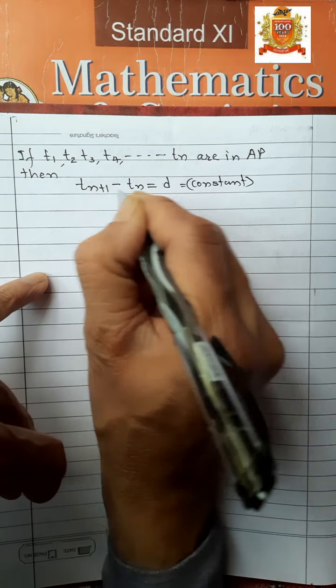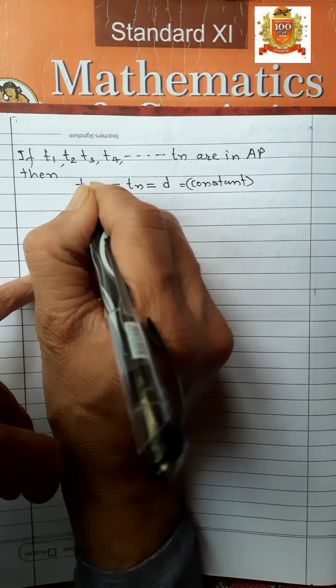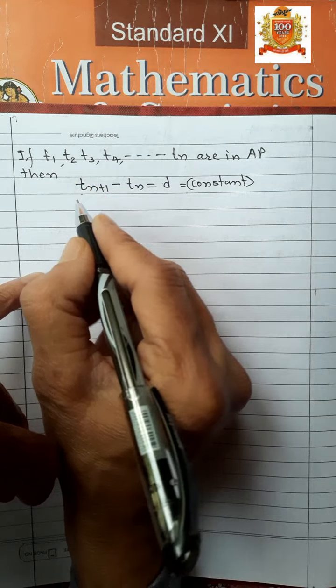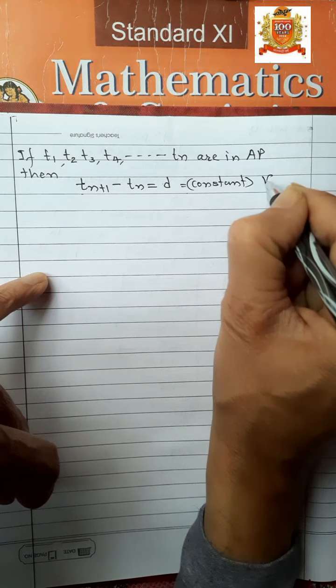The difference between two consecutive terms is constant for all n.